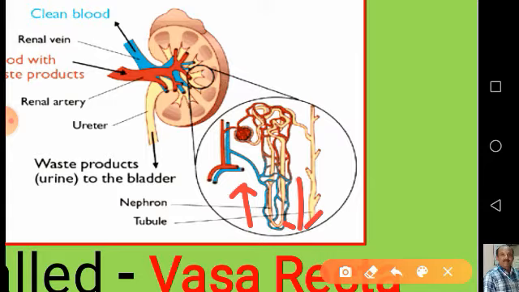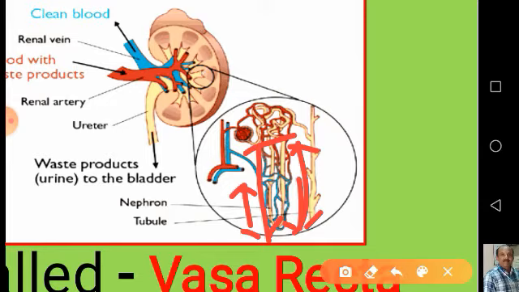Due to this counter current mechanism, the concentration of the urine or glomerular filtrate increases as it flows downwards from the PCT, and it decreases when it flows upwards.